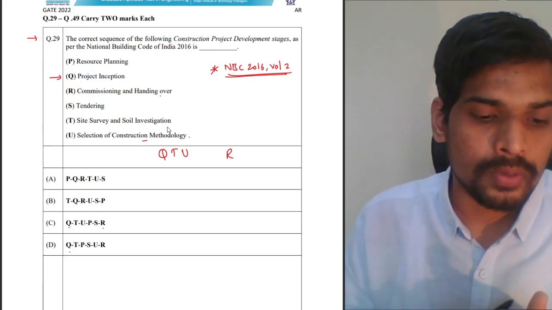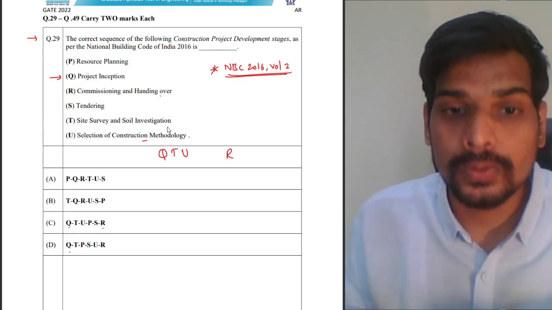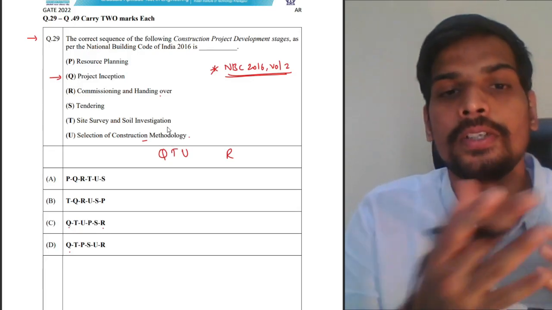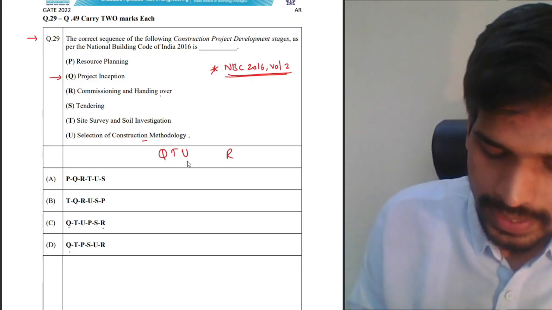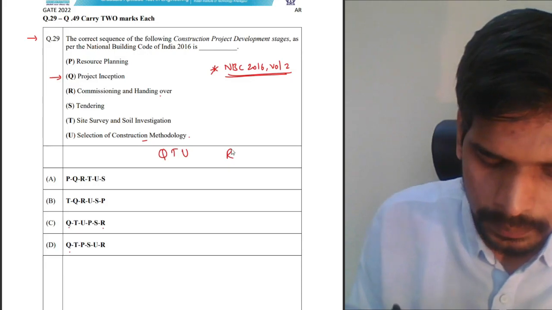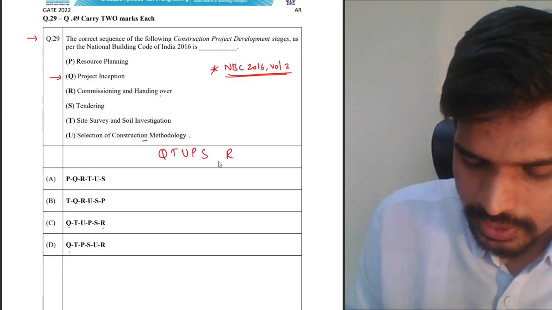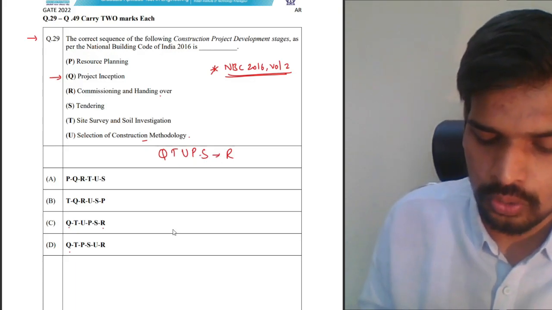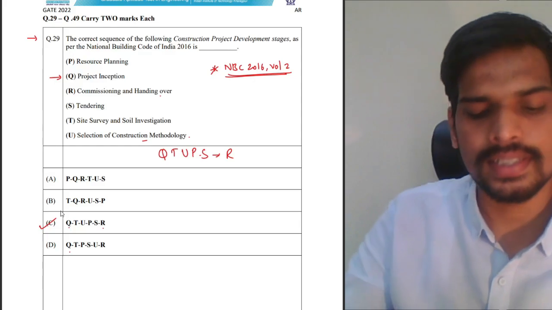So if I'm using PT slabs or flat slab, based on the technology, I need to plan my resource and call for tenders, right? So first selection of construction methodology, then you have the resource planning, then you have the tendering process, and lastly handing over. QTUPSR. Option C is the correct answer.